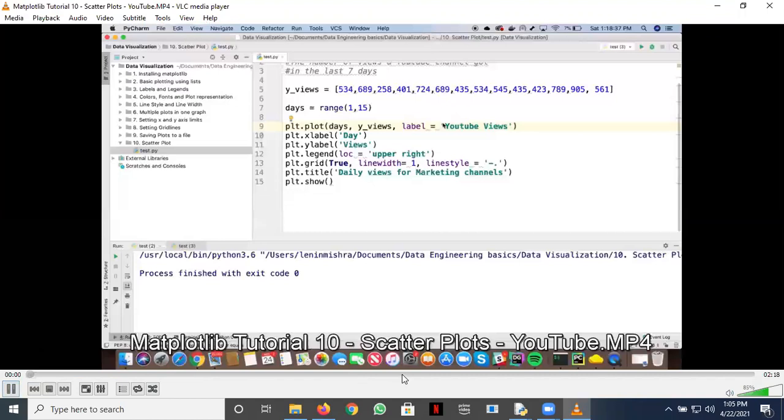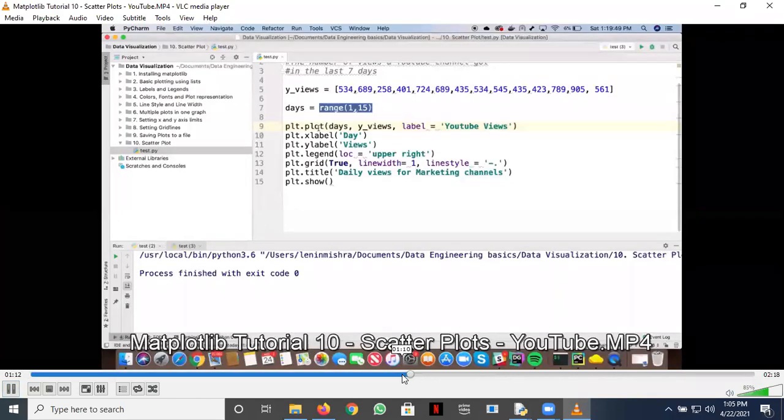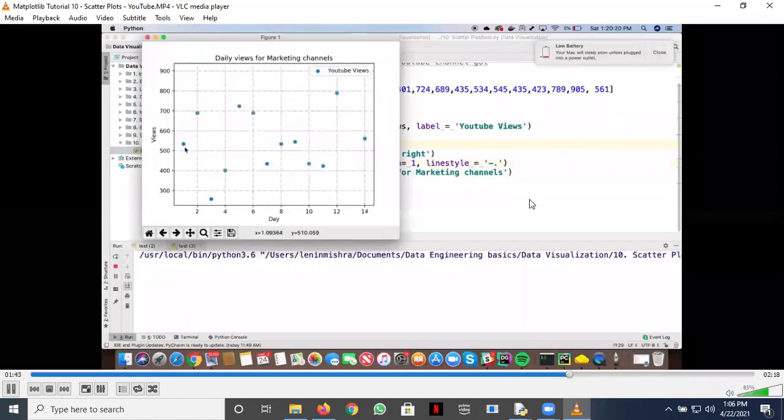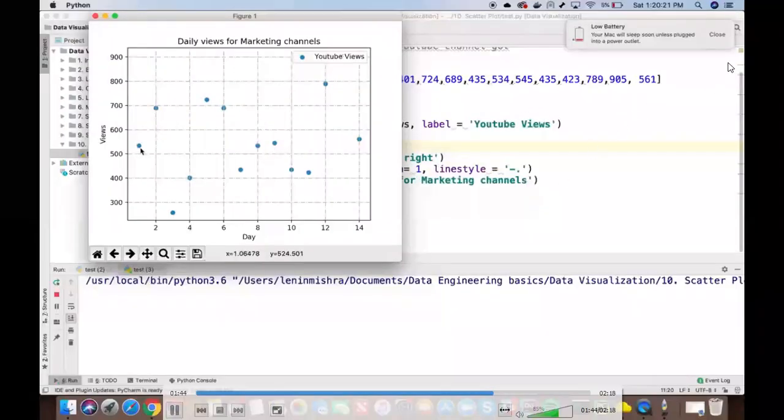Hello everyone. We'll quickly use the Matplotlib plt method called plt.scatter. That's it, nothing else. The input parameters are in the same format. You first have to put the x-axis data, then the y-axis data, and everything else works the same way. You can see now Python is returning us a plot where we only have a scatter plot.